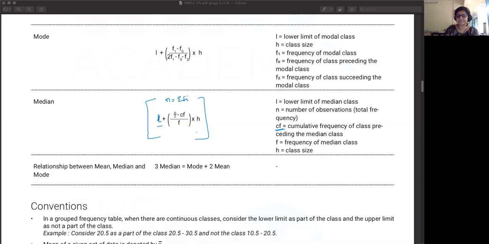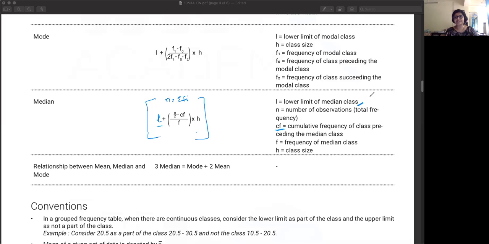And so the median class is the middle class, right? Just like mode. So there is a way to find out what is the median class. Mode is the class with the maximum frequency, because mode means the observation that occurs the most number of times. Similarly, there is a way to identify the median class. It's basically the class where the center frequency falls, that's the median class.